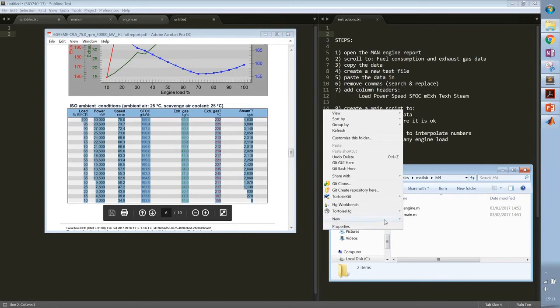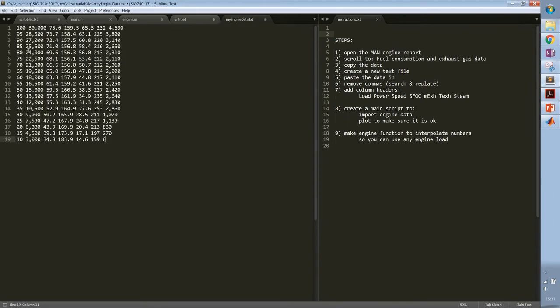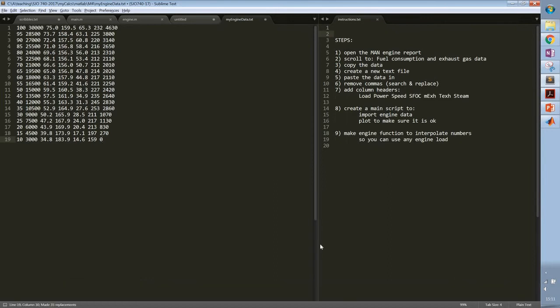Create a new file, new text file. And just for example call it my engine data. And paste in the data. Now we need to remove the commas, because Matlab doesn't like it.